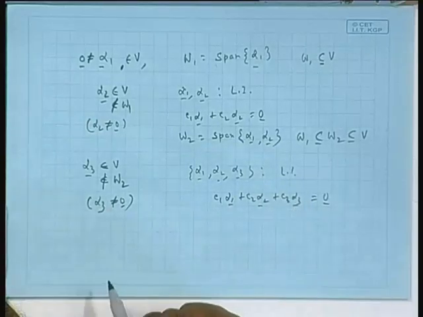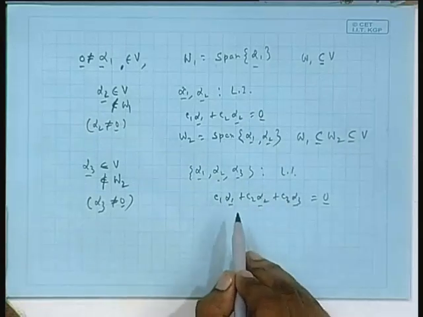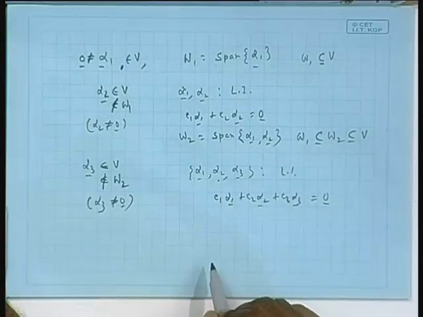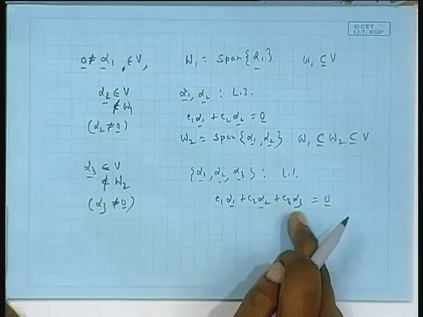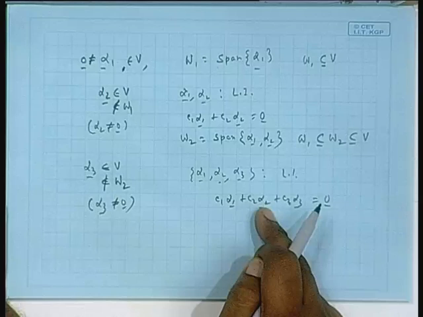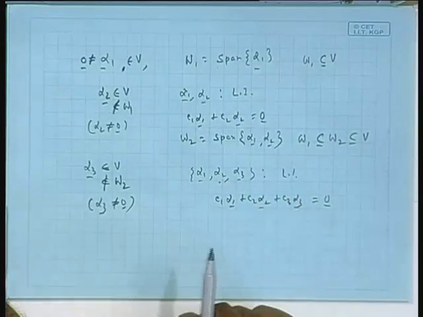Alpha 3 we picked up. Is it that some non-zero solution is possible? Firstly, suppose C1, C2, C3 are non-zero. Then obviously alpha 3 can be written in terms of alpha 1, alpha 2 as a linear combination, which is a contradiction, not possible. That means all non-zero is not possible.